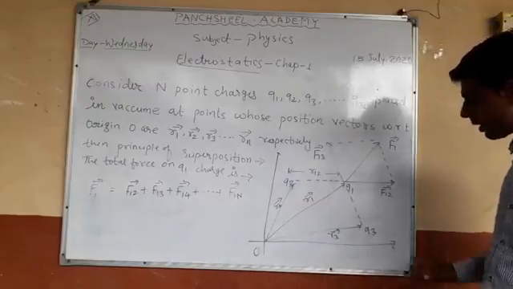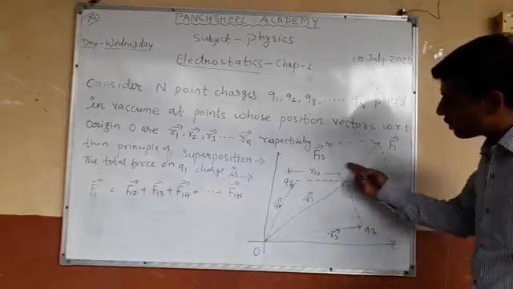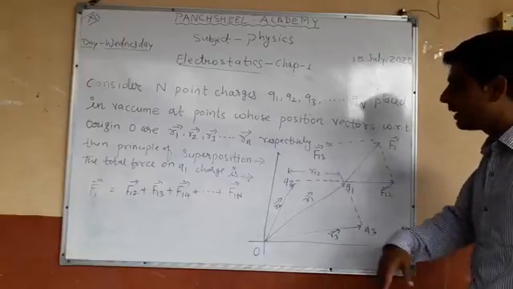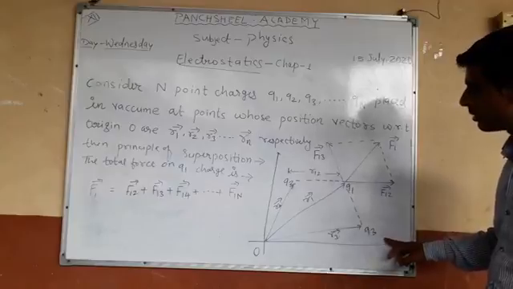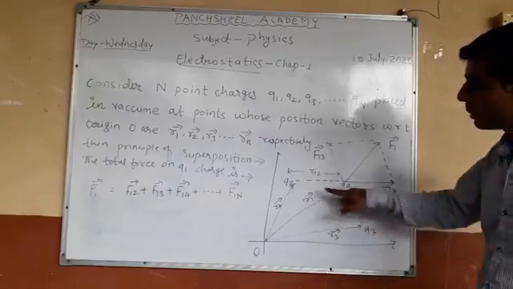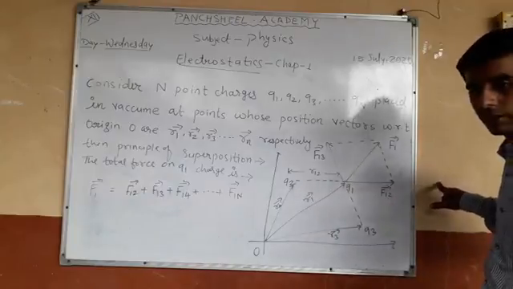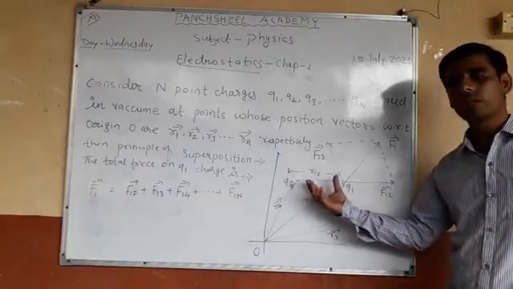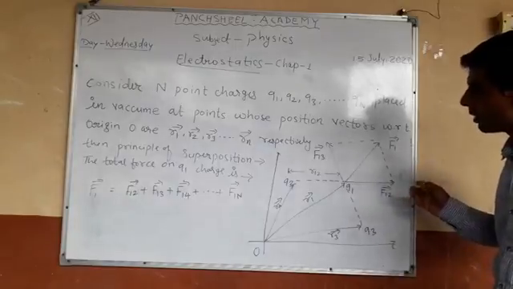Now on charge q1, consider the force due to the various charges, that is q2 and q3. The force on q1 due to q2 is F12 in this direction, because we take q1 and q2 as similar charges, so this is a repulsive force.